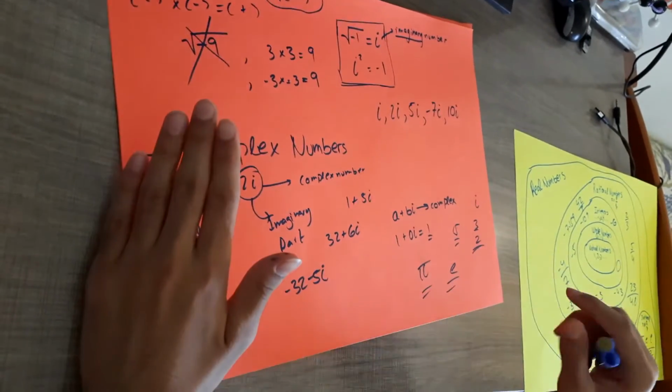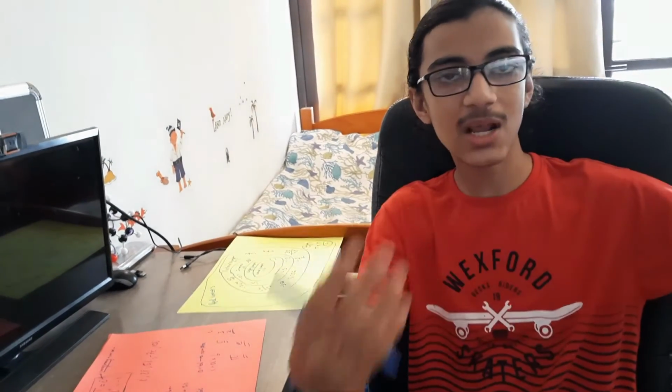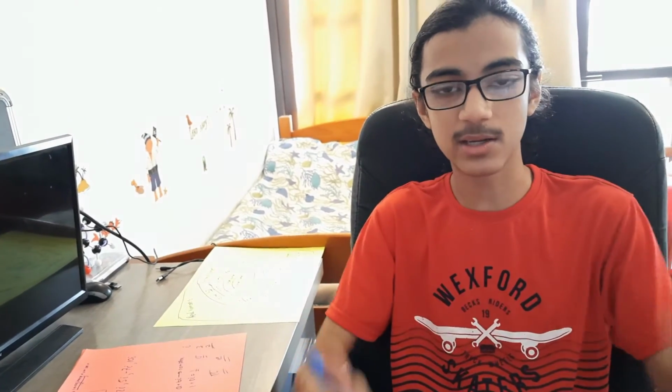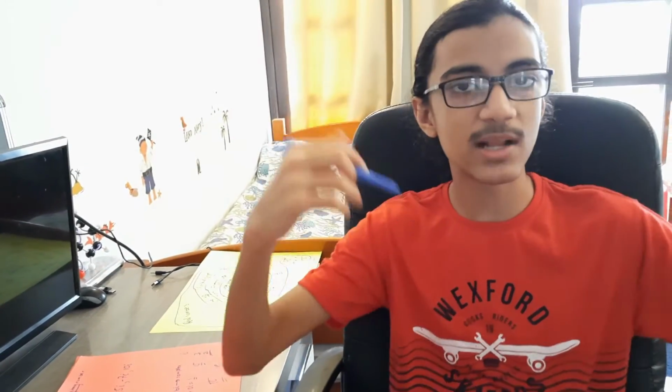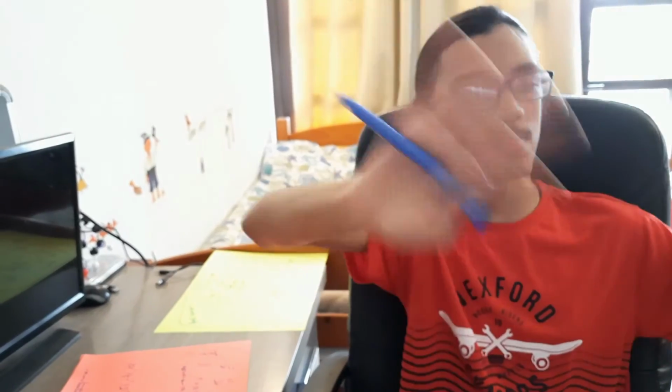So everything is a complex number, technically speaking. But when mathematicians say complex numbers, they're usually talking about complex numbers which aren't real numbers, right? So while 1, 5, 6 are all technically speaking complex numbers, because you can say plus 0i, when we say complex numbers, we are usually referring to all the complex numbers that aren't real numbers. 5 plus 3i, 2 plus 1i, and so on and so forth.